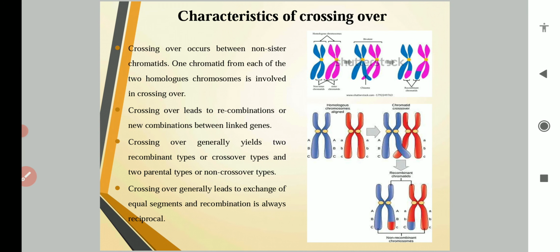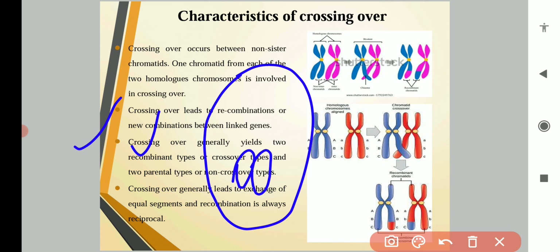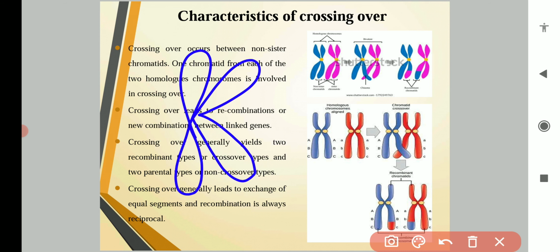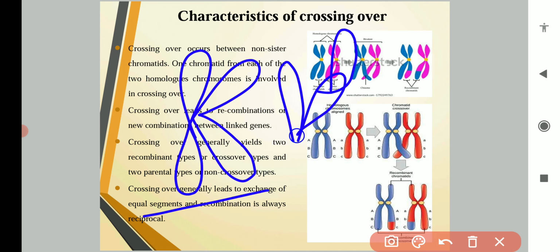Now, several characteristics of crossing over. First of all, crossing over occurs between non-sister chromatids. We have already said that these are the non-sister chromatids. What is a chromatid? A chromatid is this. We all know that one chromosome has two chromatids, and the other one also has two chromatids.